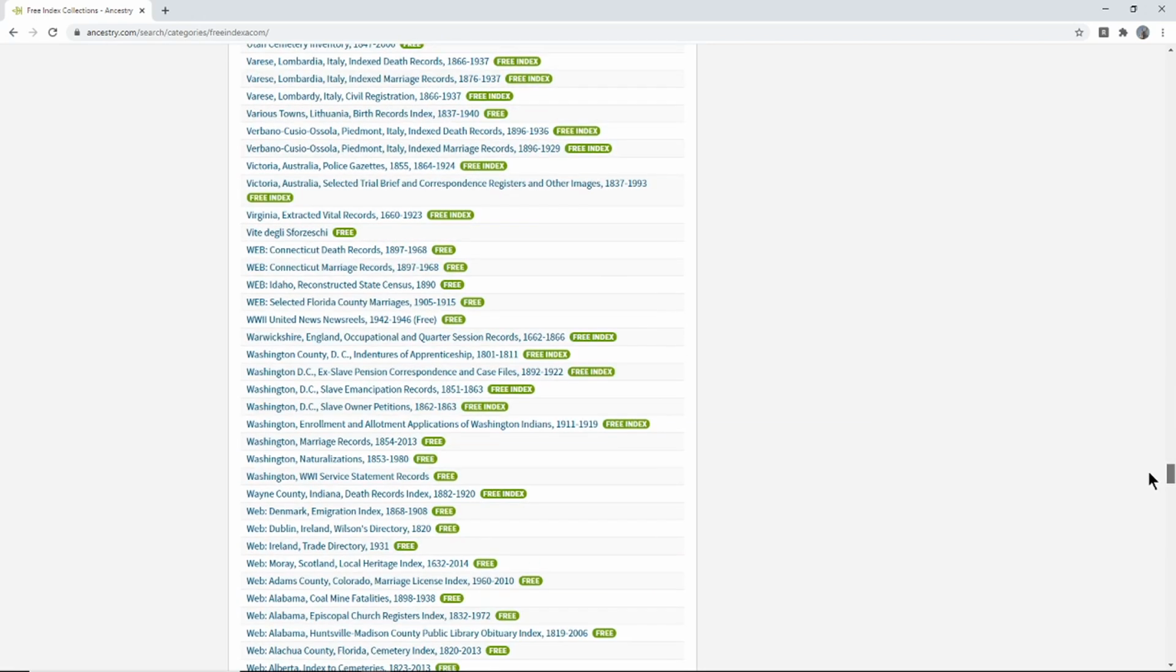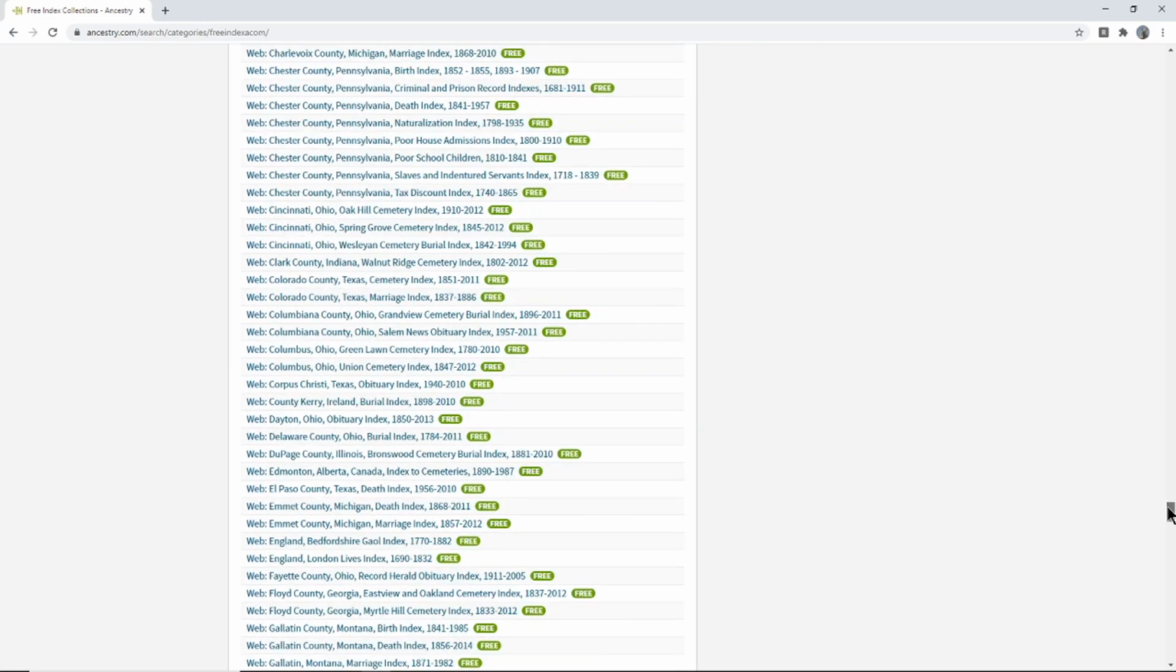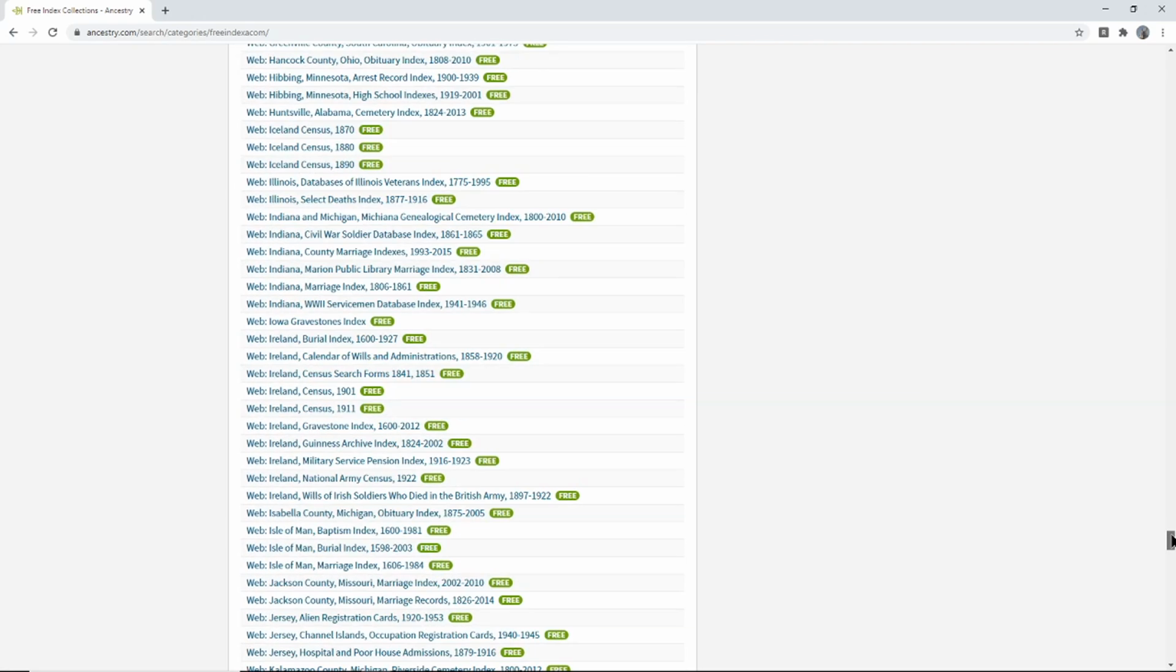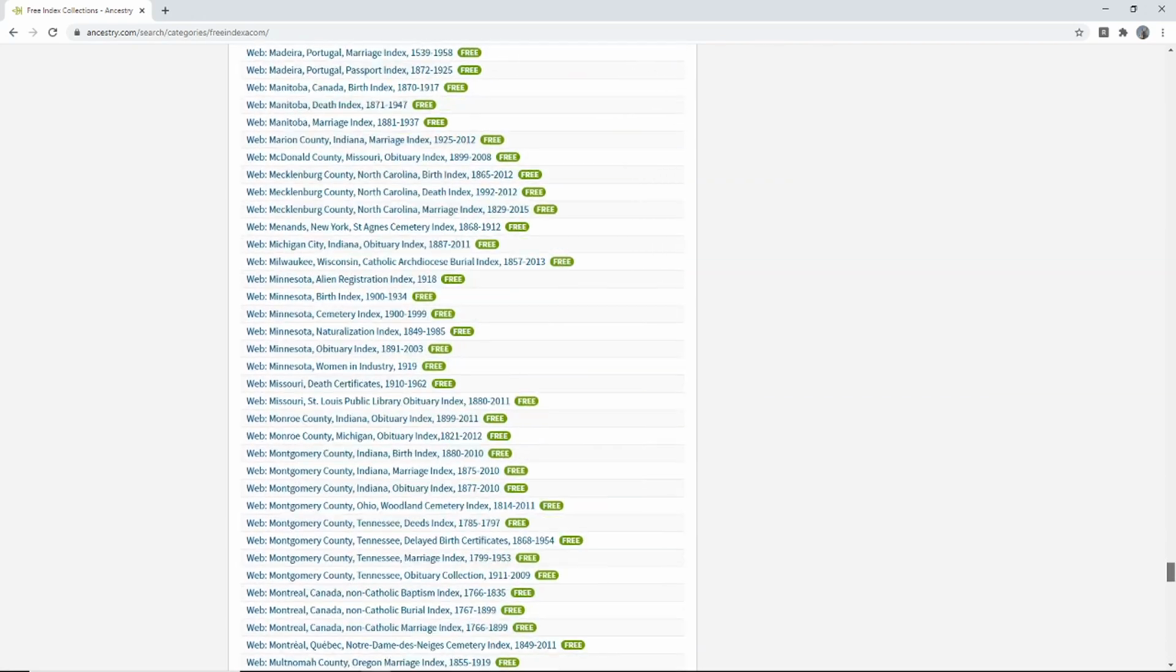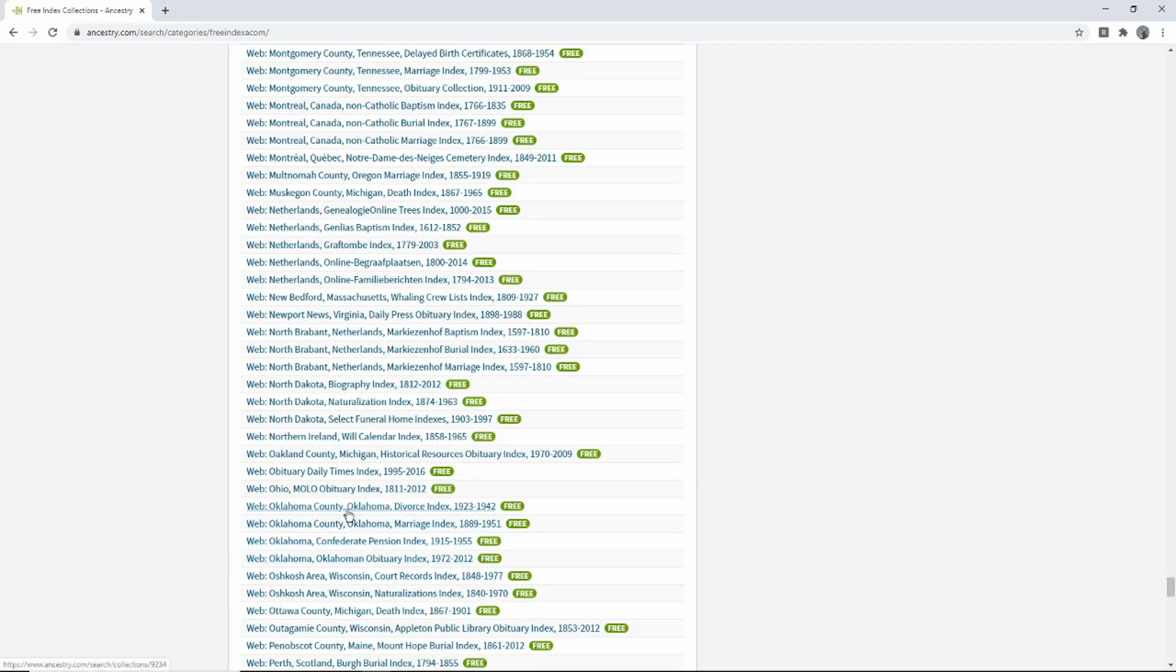Then we come way down here and we see where it says web. Now the web, this will basically take you to another site, off an Ancestry site, but it still has free information for you in these categories. Like right here, Dublin, Ireland, Wilson's directory, 1820. I'm still scrolling down. These are all free. I know a lot of us are like, whoa, Ancestry subscription, can I justify it? Well, go through this first. Here's Oklahoma divorce index, marriage index, pensions, obituaries, and we're not even to the bottom yet.